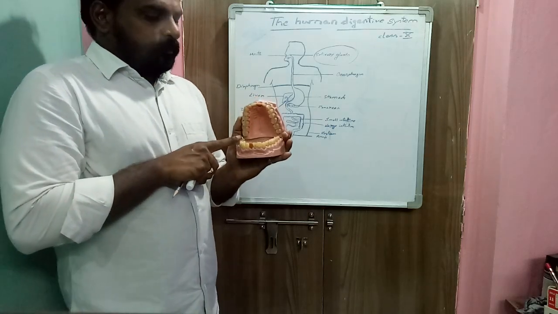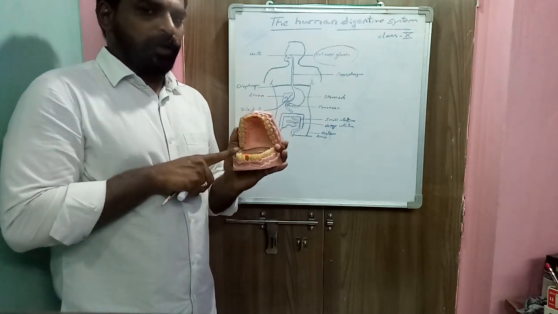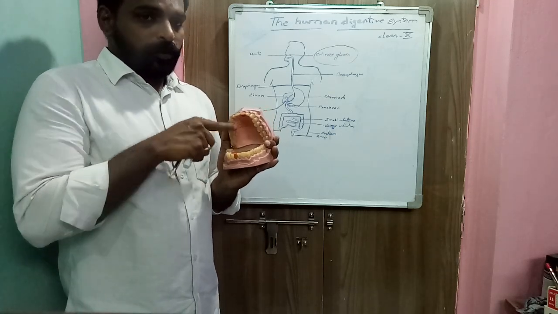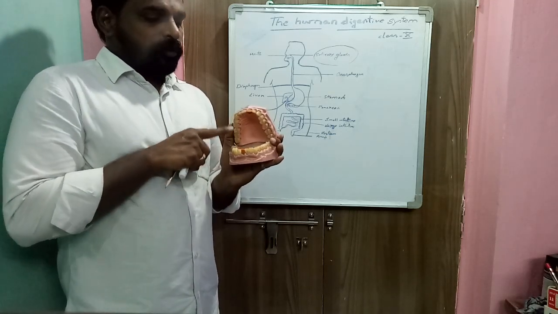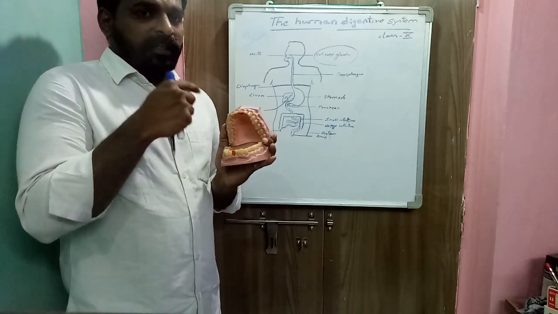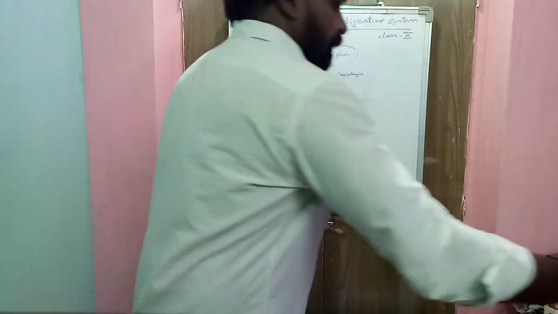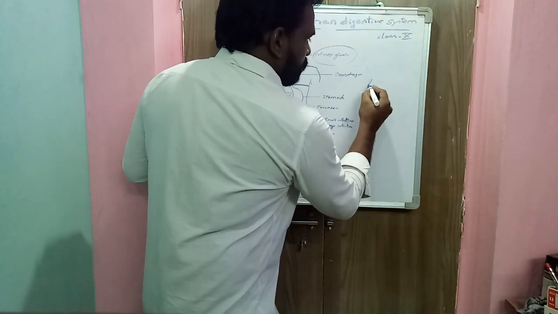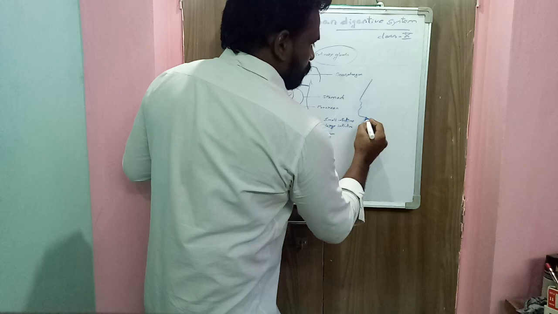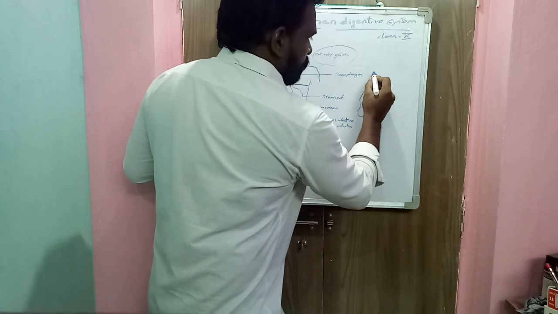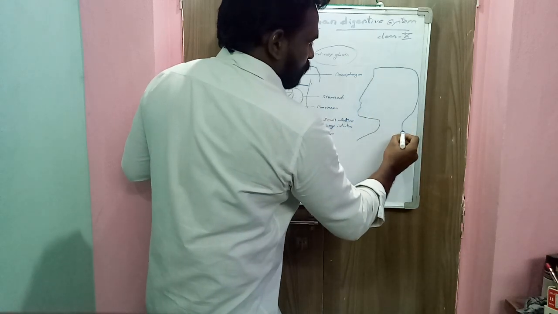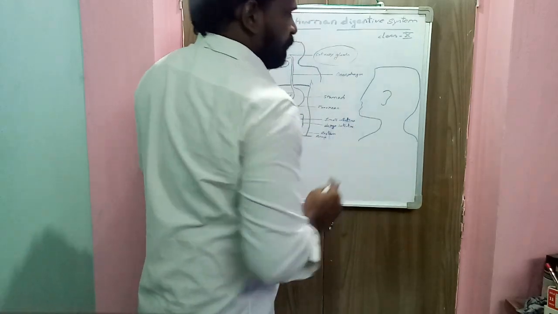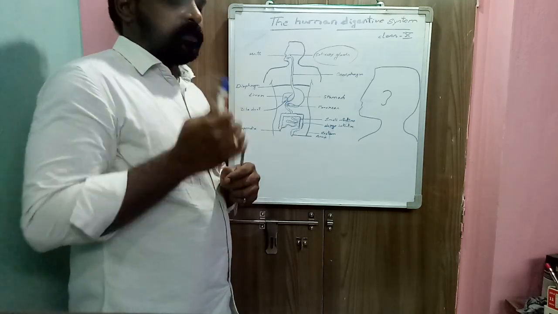Okay. So here salivary glands in our mouth produce saliva. So where are salivary glands located in our mouth region? See here. See, 3 pairs of salivary glands present in our mouth region. 3 pairs of salivary glands.